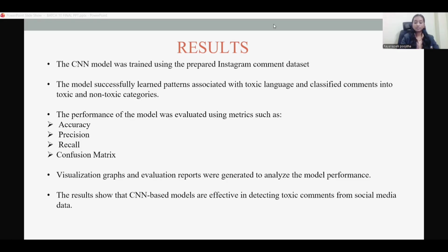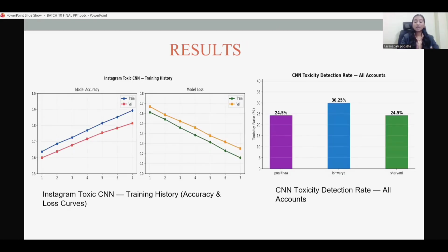Next, coming to training accuracy graph, this graph shows how the model accuracy improves during training. As epochs increase, the accuracy also increases, which means the model is learning better from the data. Coming to training loss graph. This graph shows how the error decreases during training. As epochs increase, the loss value decreases, which indicates that the model is improving and making fewer mistakes.